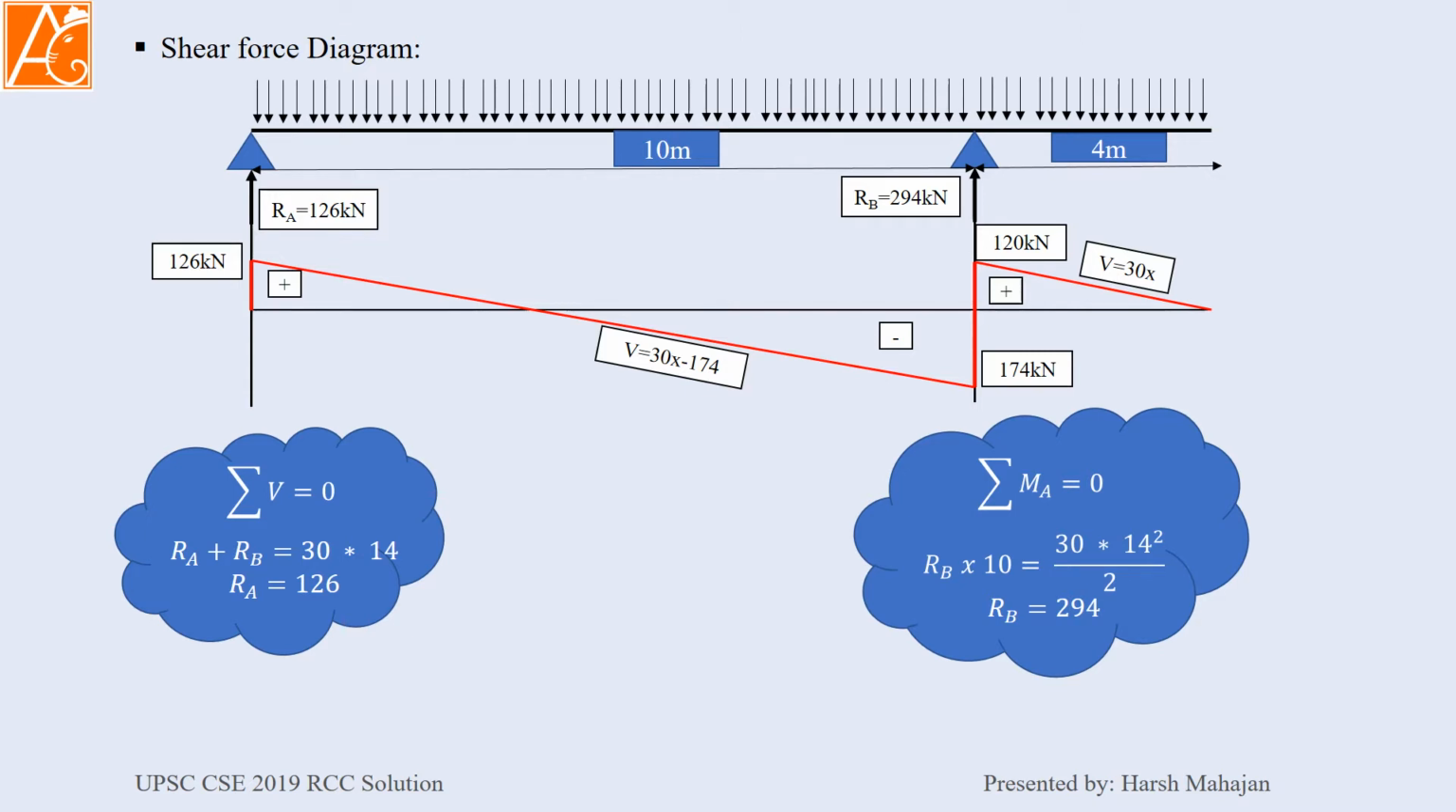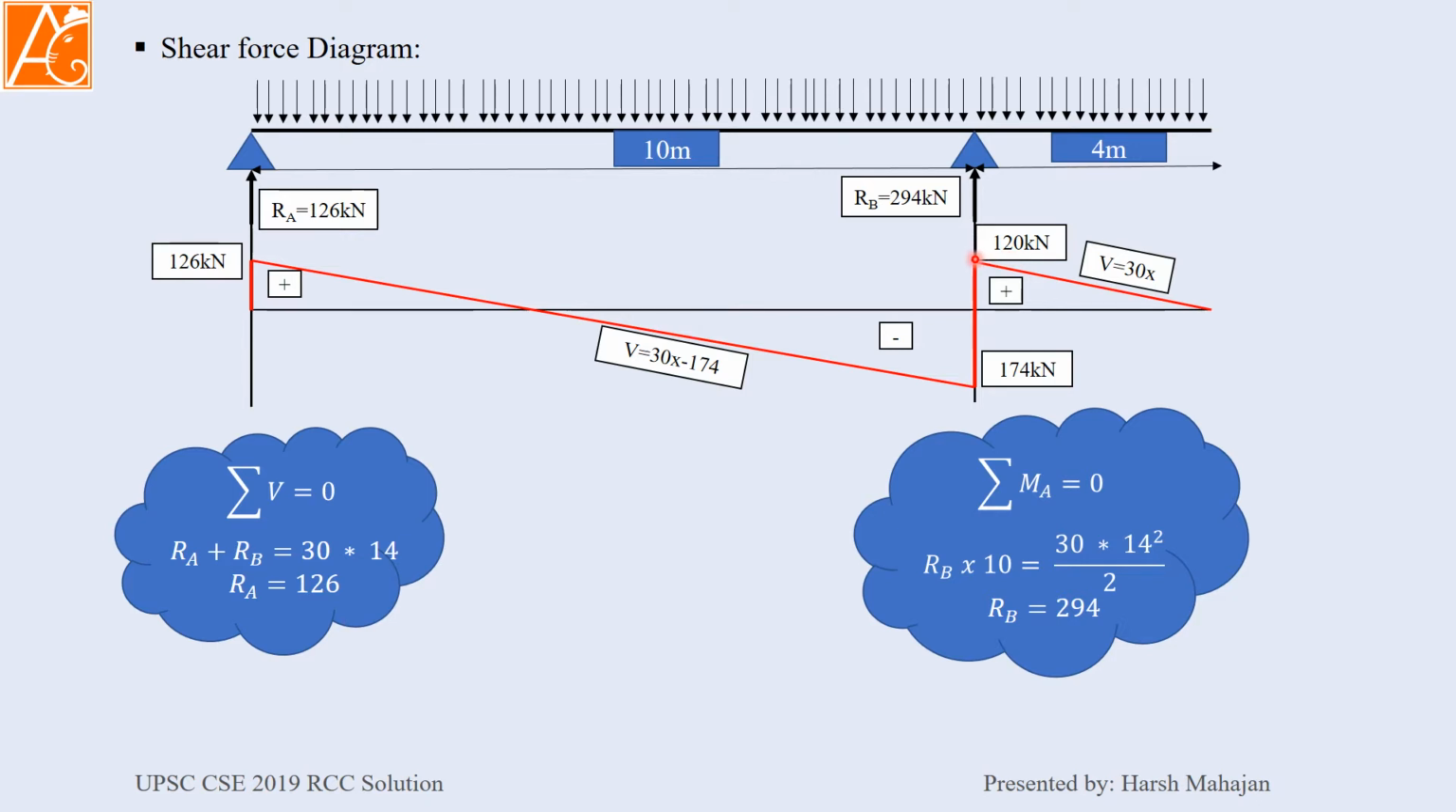Now let us start drawing it. At this end, the shear force will be 0. It will increase linearly because UDL is given, that's why the change will be linear, and the equation will be 30 into x.